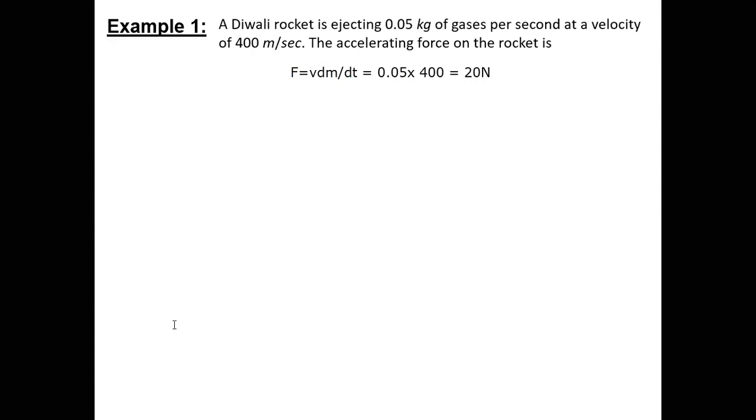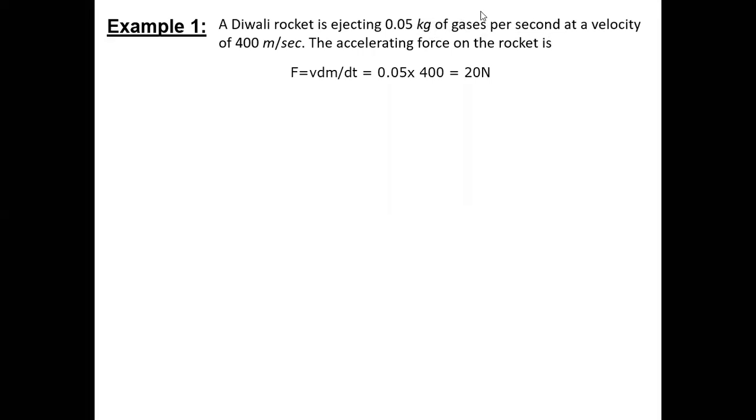Yeah, Bhupen. Sir, the question is that we have to calculate the accelerating force on the rocket, but the formula is momentum equals mass into velocity. No, 0.05 is nothing but kg per second.